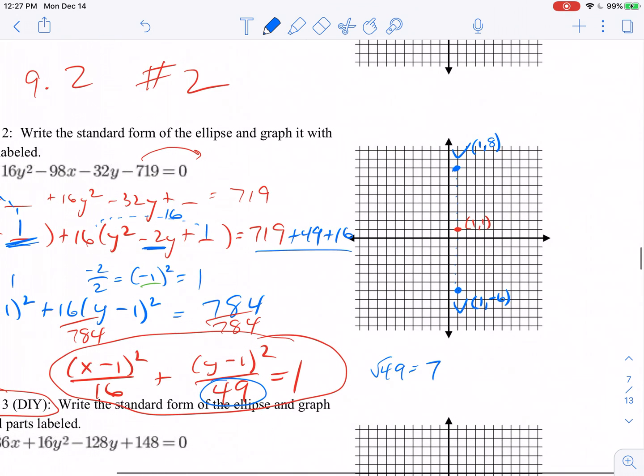And then under the x is a 16. So if I do the square root of 16, I get a 4. So I'm going to go sideways, 1, 2, 3, 4, and 1, 2, 3, 4. If I go to the right and left, these would be called co-vertices, and you're going to add the 4 to that x value. So that's going to be 5, 1, and subtracting this time would be negative 3, 1. And now you can draw in the ellipse.